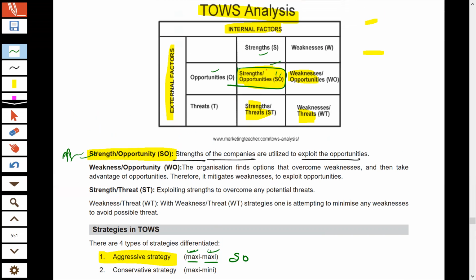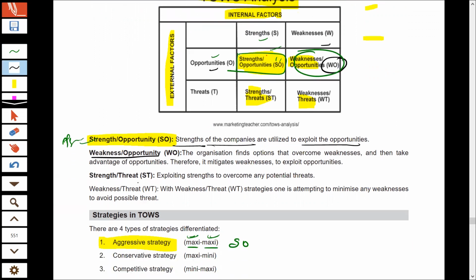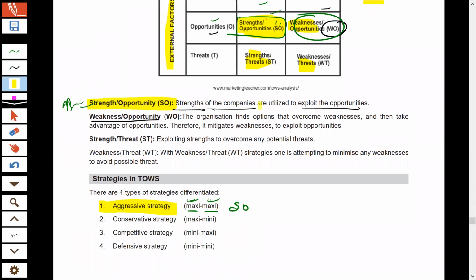Now, if the organization falls in this cell, where it has weakness in the internal environment and opportunities in the external environment, the combination is WO. When the organization has weakness in the internal environment and opportunity in the external environment, it should find ways to overcome or minimize its weakness and take the maximum benefit of the opportunities. That means they should mitigate the weakness and exploit their opportunities. And so the strategy that we use here is maxi mini.